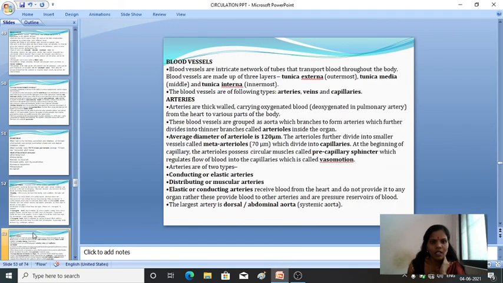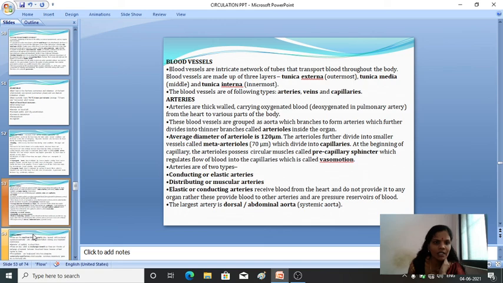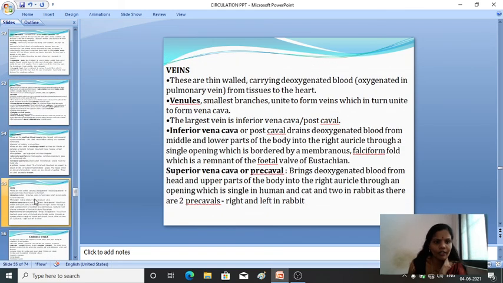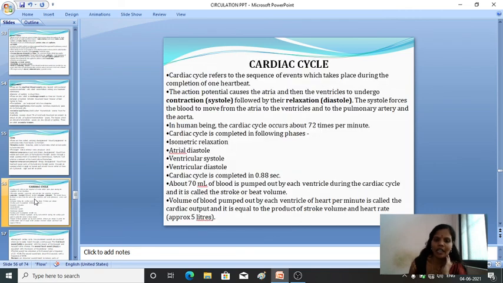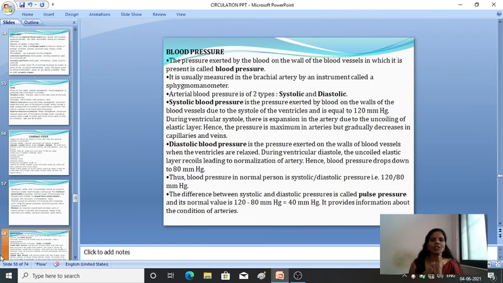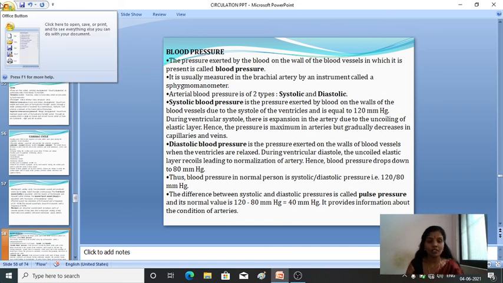Then blood vessels: arteries, capillaries, veins, then the cardiac cycle. These are the concepts we have discussed in today's class. Fine. I hope all the concepts are clear to you. Once again, I will show all the parts with clear images in the next class.